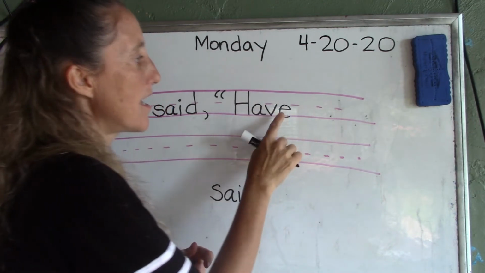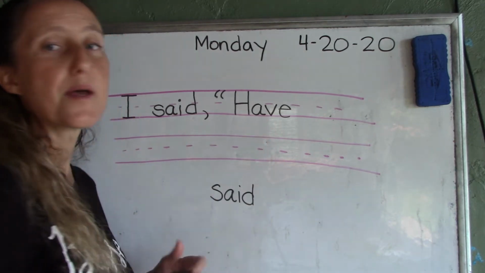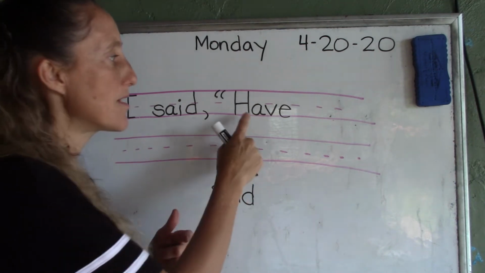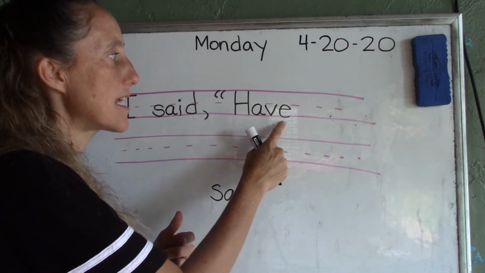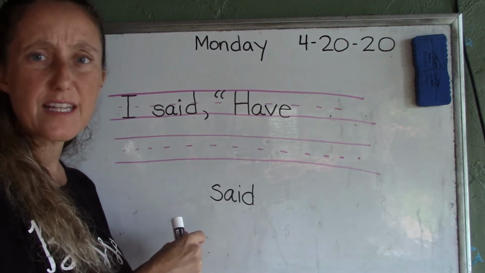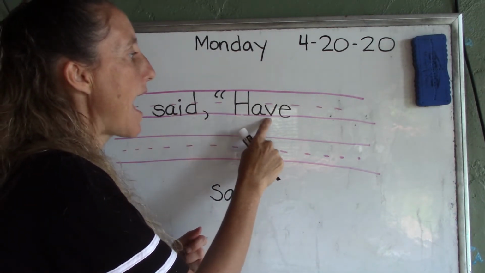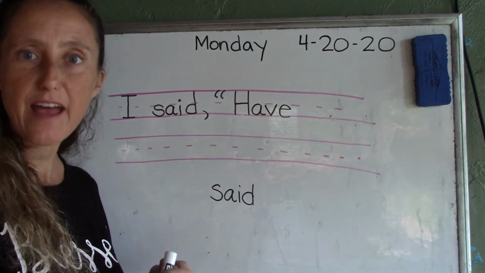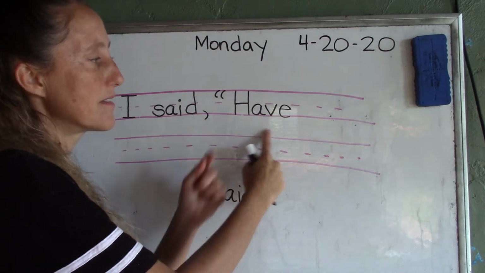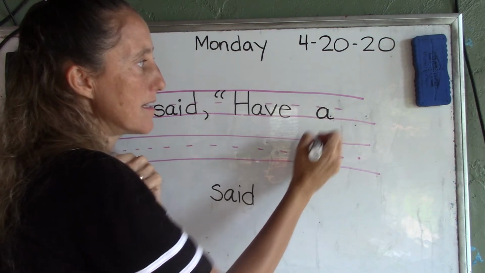Now, that's not usually the E makes the A say his name, so this word should be "hayve," but it's not. It says have. And so sometimes if you sound it out just like it's supposed to be, you see the silent E, and you think it should make the vowel say its name, you write that and then you say, that does not make sense. So let me try it again. Have. Yes, have makes sense. So our word is have. I said have, make a space, a, lowercase a, right underneath the dotted line.